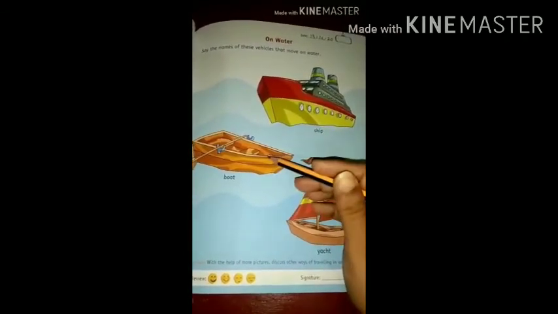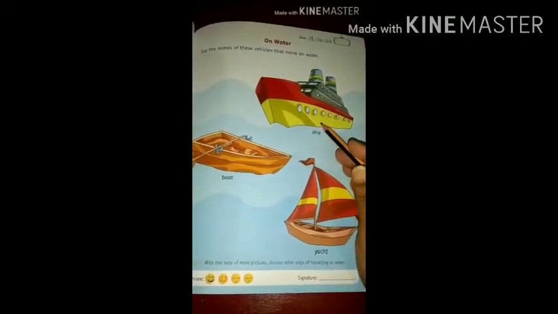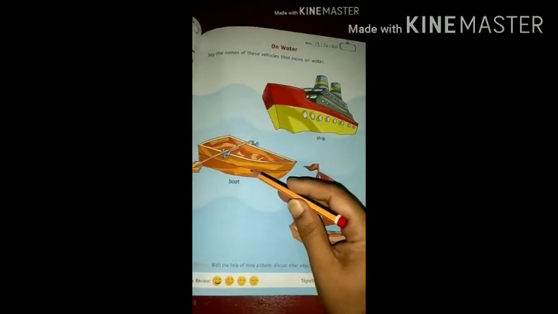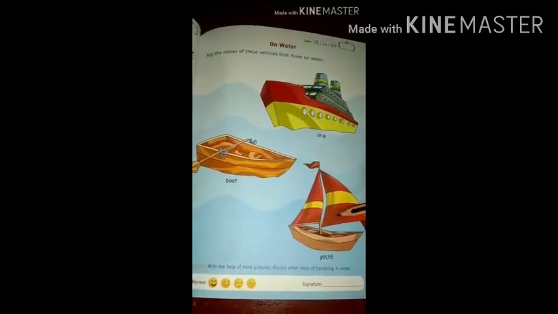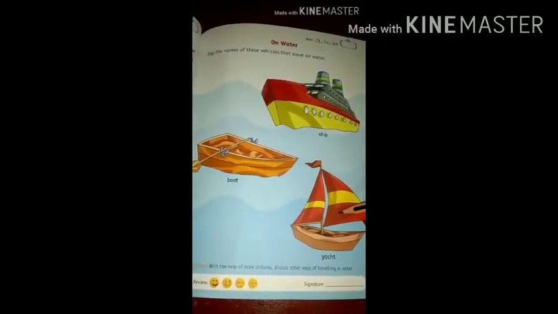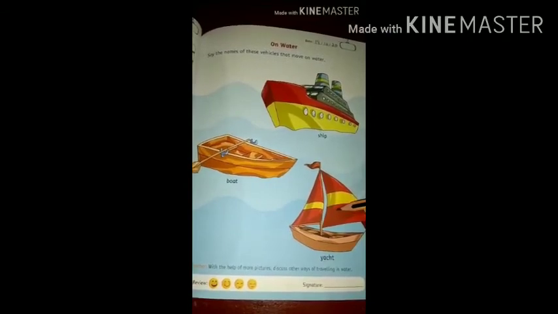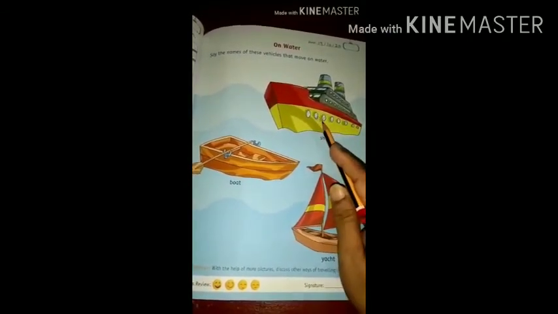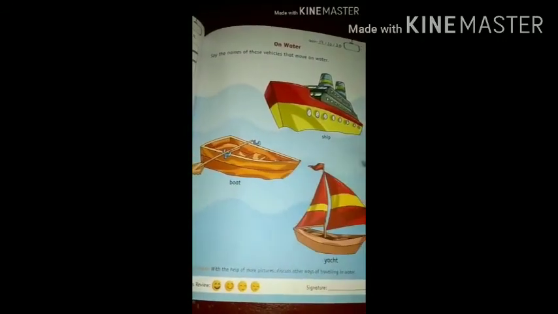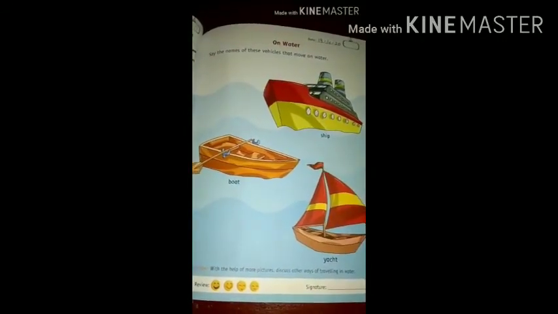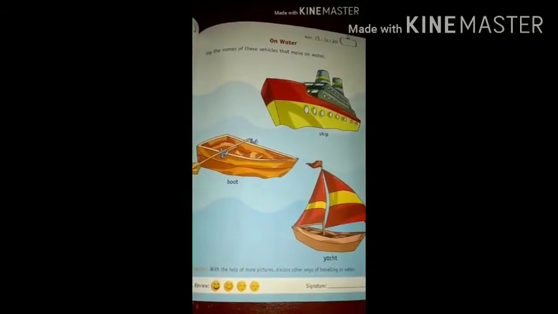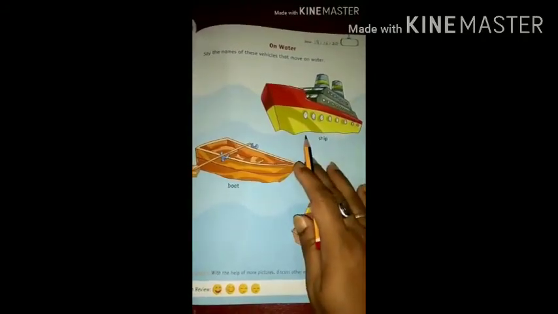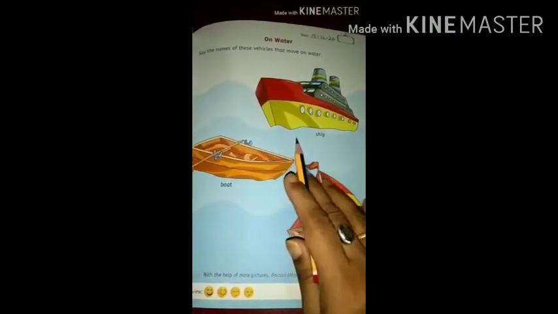The vehicles that move on water are ship, boat, yacht. Come on, repeat the words with me. These are water transport. Ship, boat, yacht. Okay? So please identify the picture and name too.